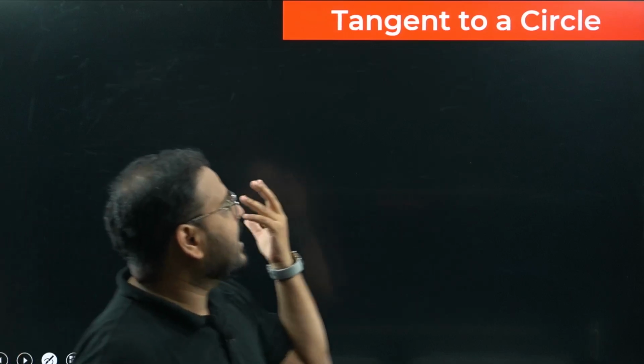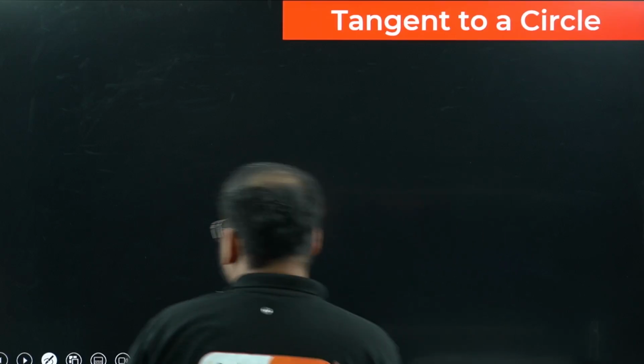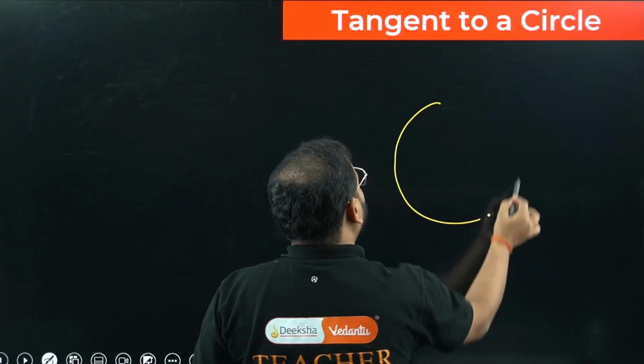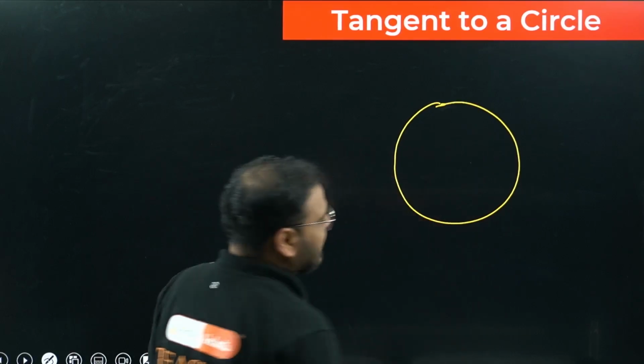Now, looking at a tangent to a circle, what's the meaning of this? We'll draw a chord and a tangent and see how they differ. So if you check here, if you have a circle drawn like this, I'll try to draw it as well as possible.